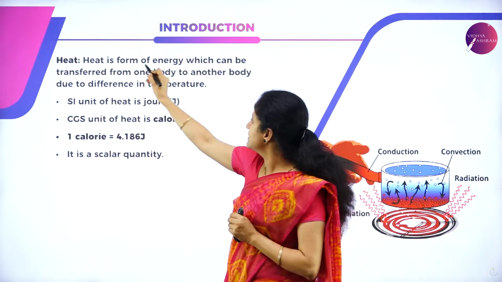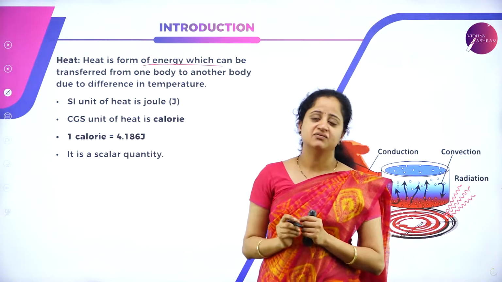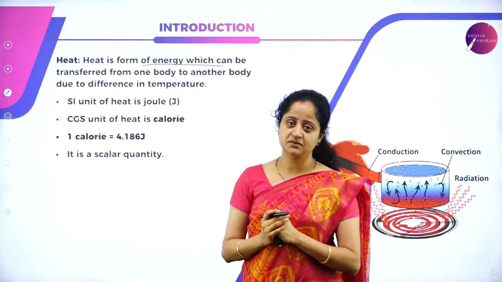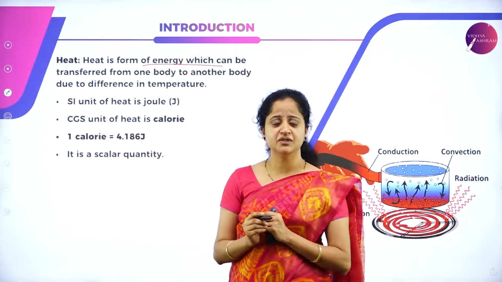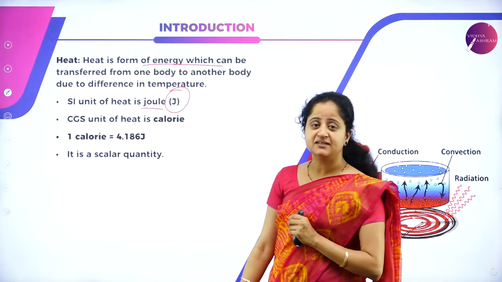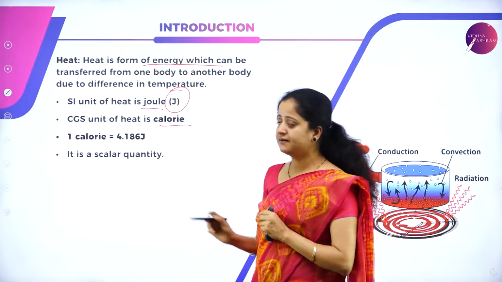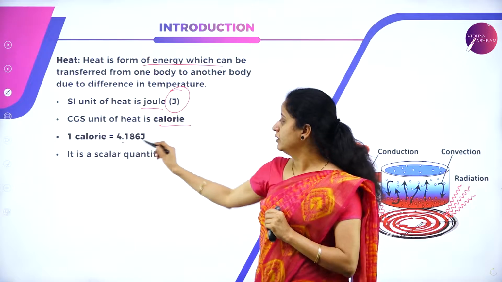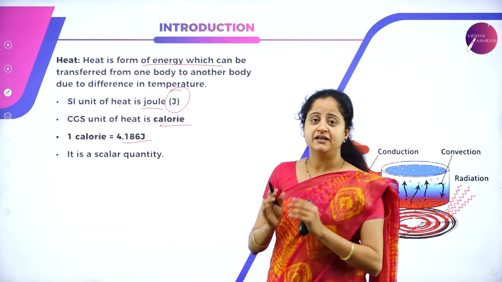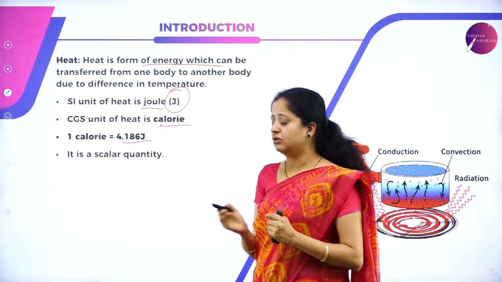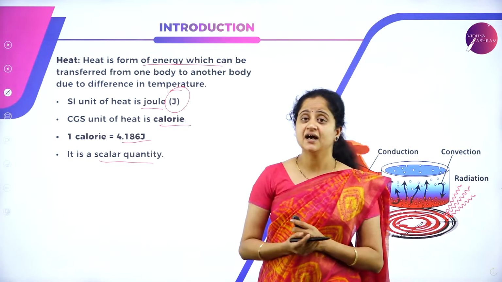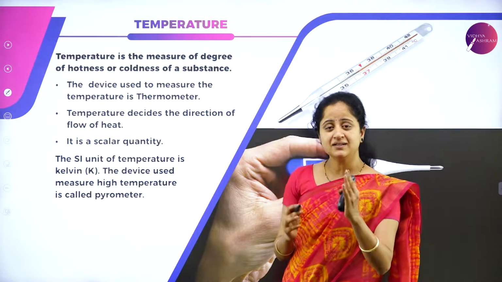So basically heat is a form of energy which can be transferred from one body to another body because of the temperature difference. What is the SI unit of heat? It is joule, and it is denoted by capital J, and the CGS unit of heat is calorie. 1 calorie is equal to 4.186 joules. The relation between calorie and the joules in defining heat is 1 calorie is equal to 4.186 joules, and heat is a scalar quantity.